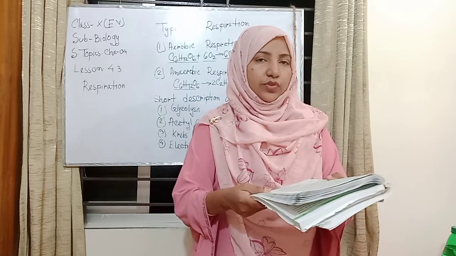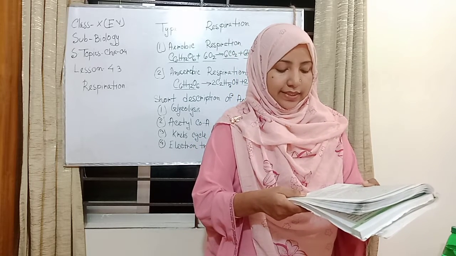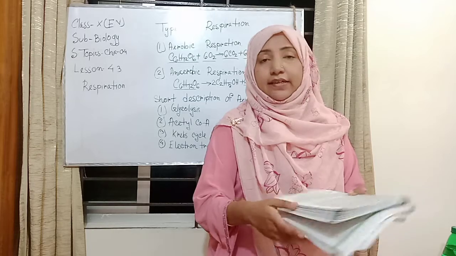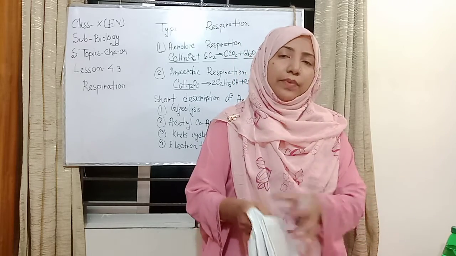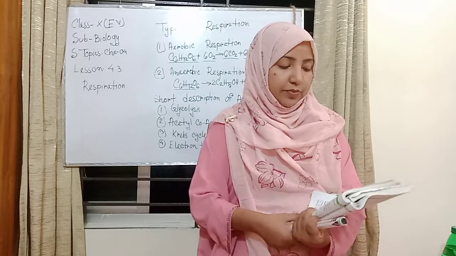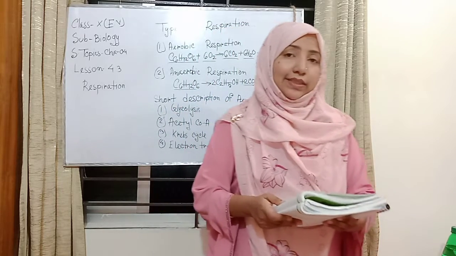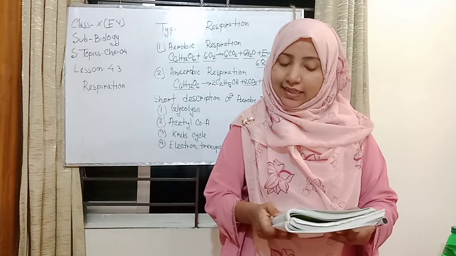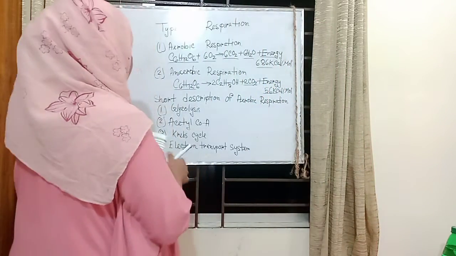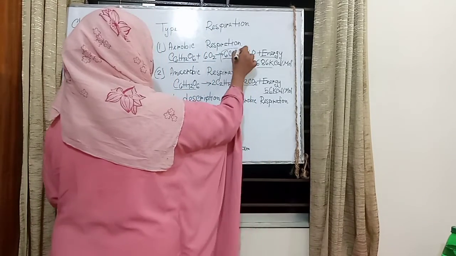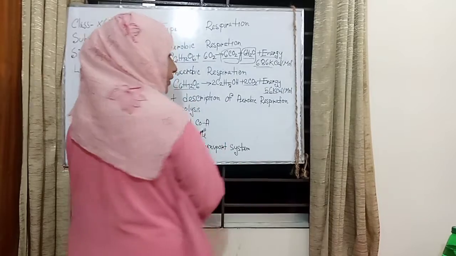First, glucose C6H12O6 plus 6 oxygen gives 6 carbon dioxide, 6 H2O and energy of 686 kilocalorie per mole. Through aerobic respiration, one molecule of glucose when completely oxidized produces 6 molecules of carbon dioxide, 6 molecules of H2O and 38 molecules of ATP. So, 6 carbon dioxide, 6 H2O and 686 kilocalorie, or 38 ATP.